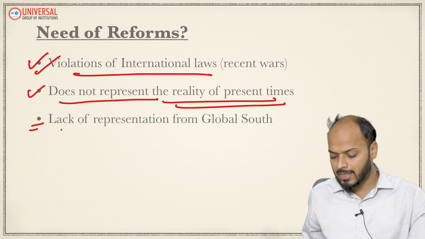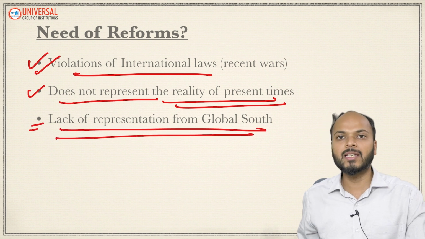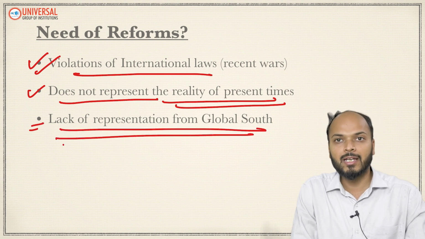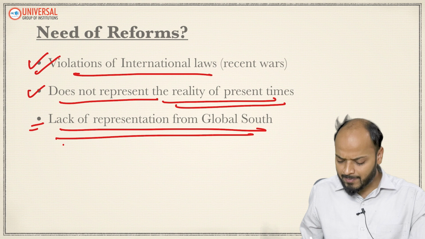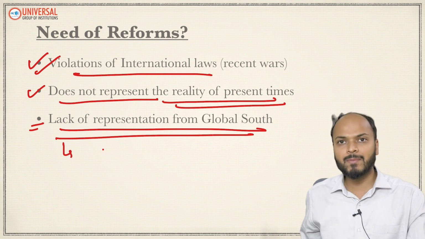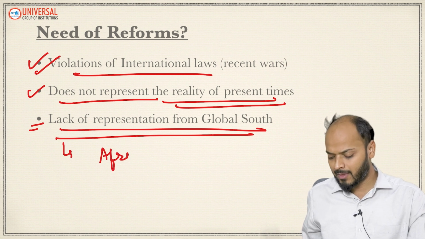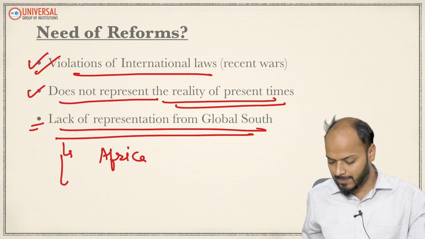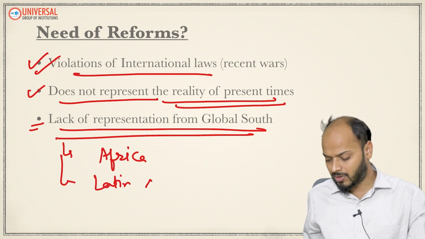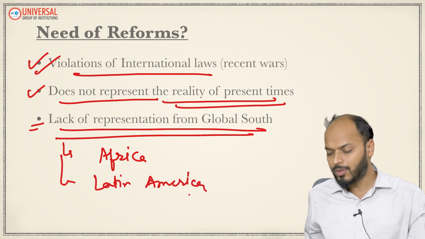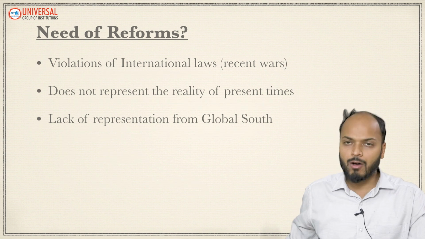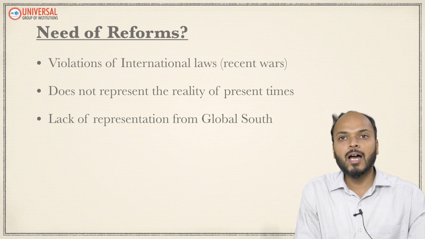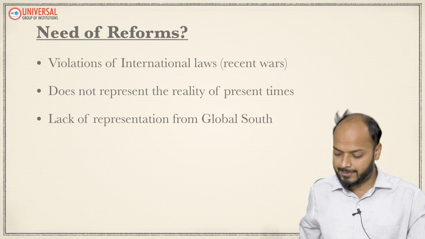The third reason is that there is a lack of representation of the global south in UNSC. Developing countries have not been given a place among the permanent members of UNSC. Especially, there is no representation from Africa in those 5 countries. There is no representation from Latin America or South America among UNSC's permanent members. And hence, because of these reasons, there is a demand for reforms in UNSC.